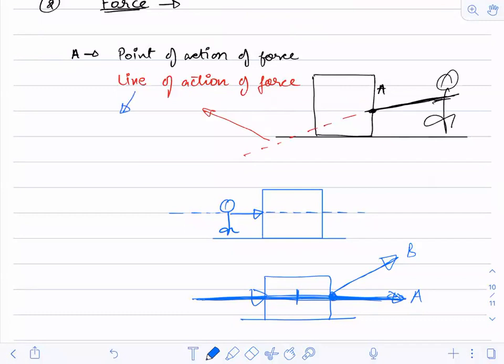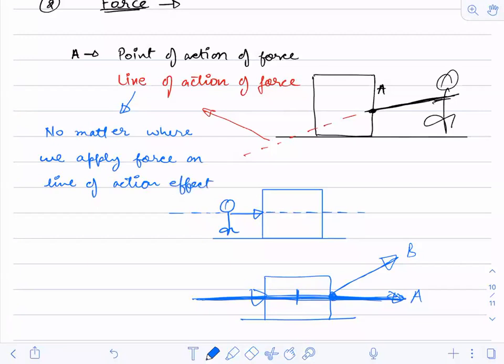No matter where we apply the force on the line of action, the effect of the force will be the same.